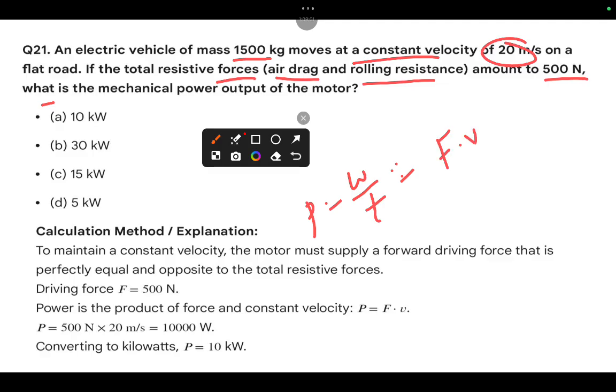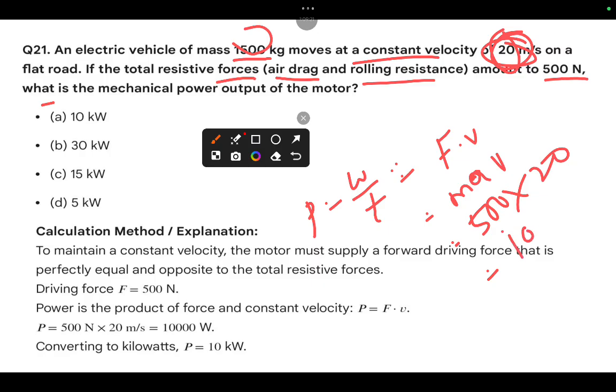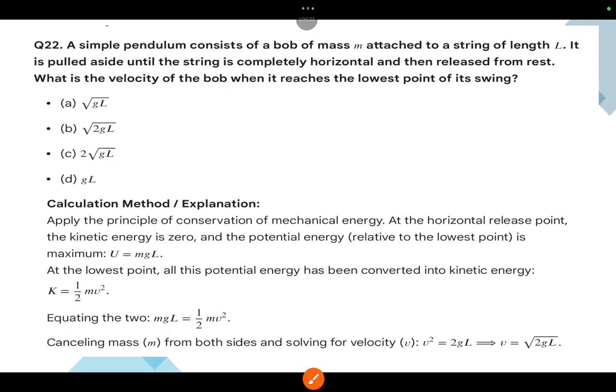As of given data, we have velocity, we have mass. Then we go for F equal to m a. Okay, clear? So that means here 500 newtons. F equal to how much? 500. Velocity is what? 20. So that is about 10,000. That means 10 kilowatts. So no other option, just go with this particular formula, that is P equal to Fv.